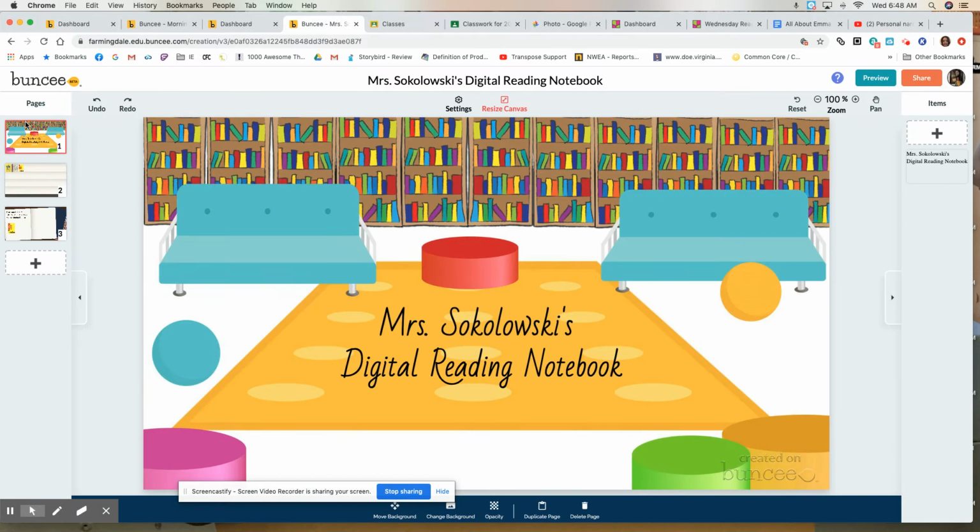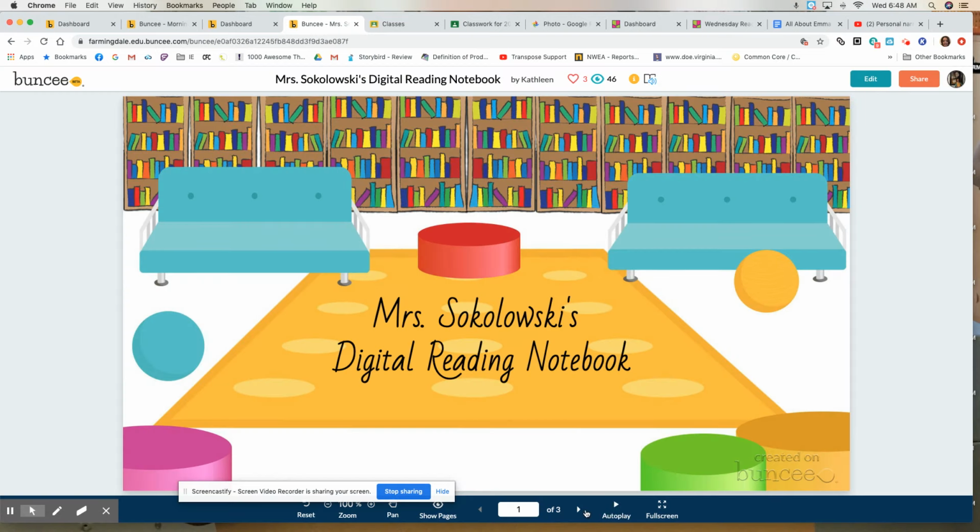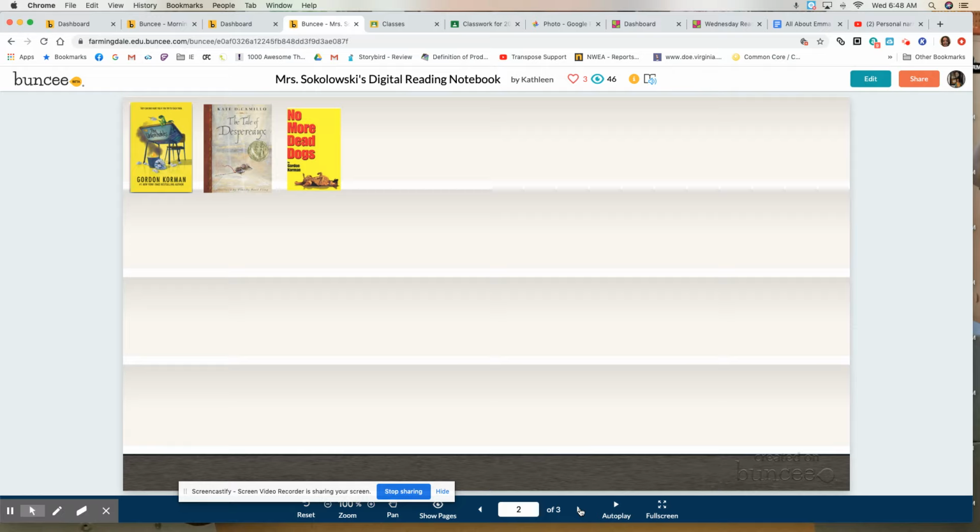Now you can see your pages along the left-hand side. You should have created your cover, and many of us created a page where we have a shelf. It's not letting me share it here, so I'm going to go back to preview for a minute so I can show it to you. Here is my second page, and I recently added the book that I'm reading this week called No More Dead Dogs to my shelf.